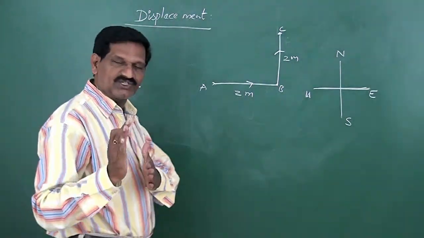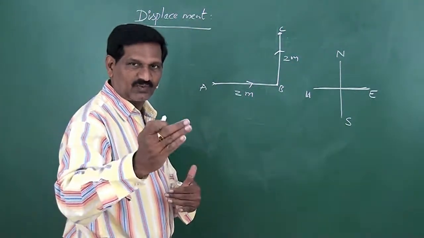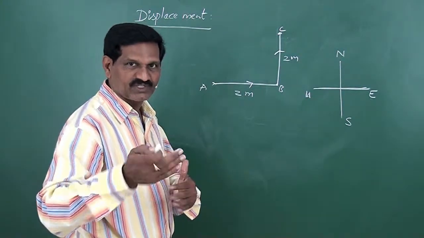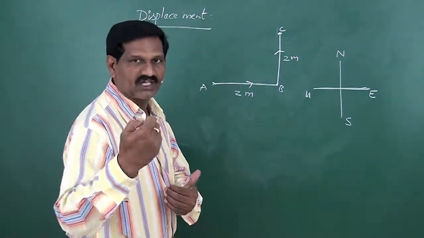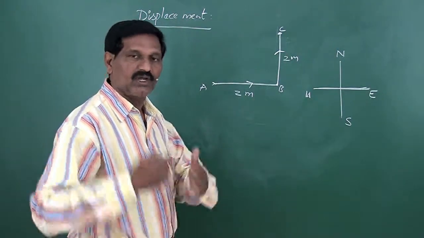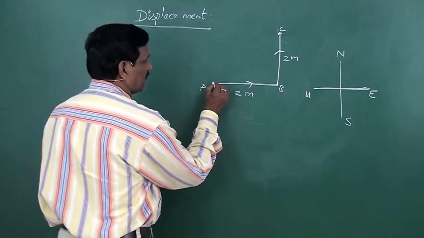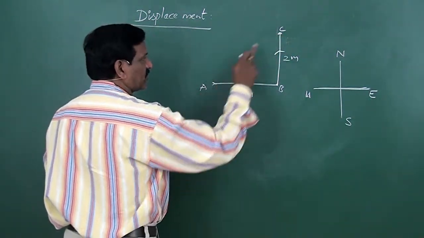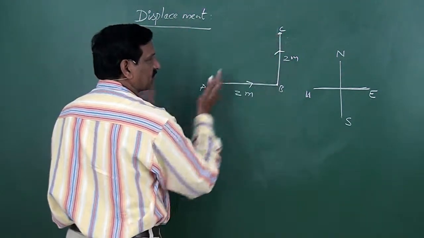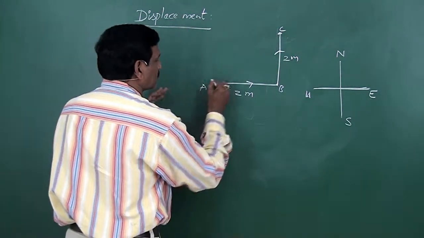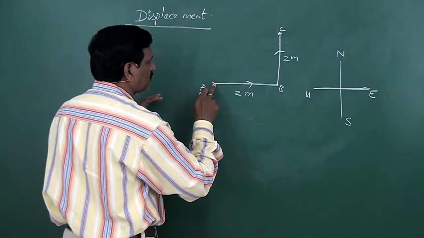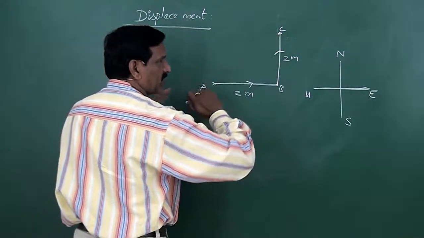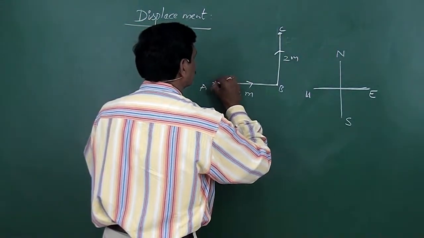The shortest distance between the initial and final points. Initial point means starting point. So A is the initial point, C is the final point. Shortest distance means straight line distance. That means you connect these two points by a straight line like this.